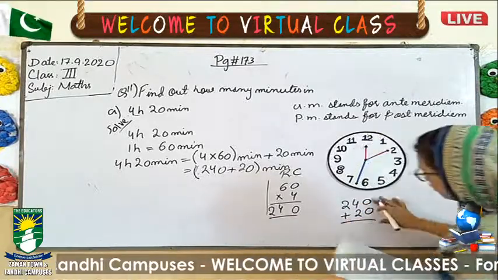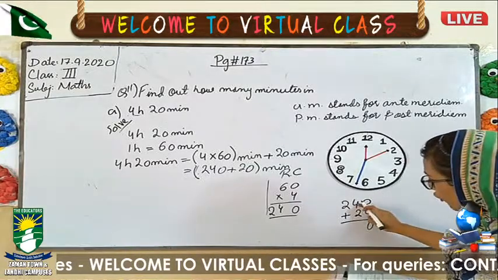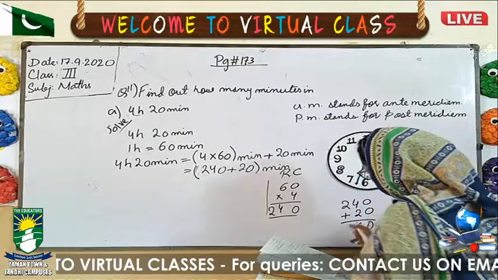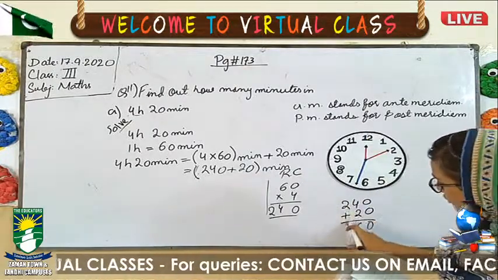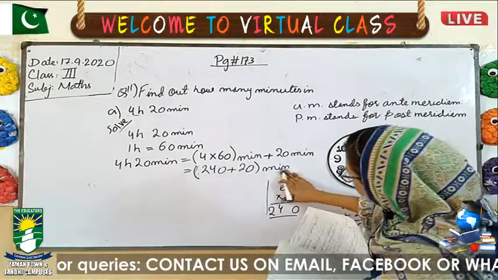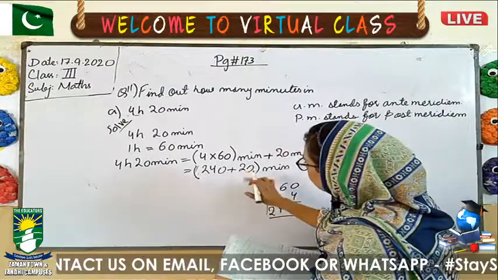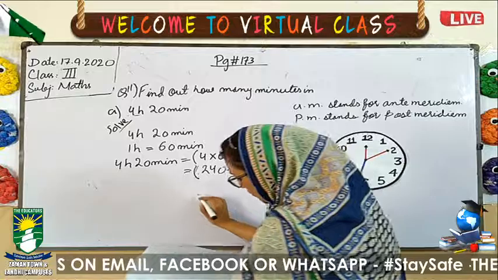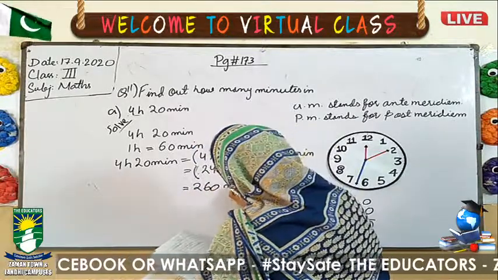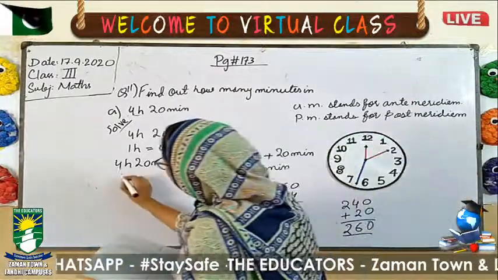Now 0 plus 0, when you add these two zeros, the answer will be 0. 4 plus 2 will be 6. So you will write 260. After the addition of these minutes, we got the answer 260 minutes. Simply you will write like this, and copy the question as it is.